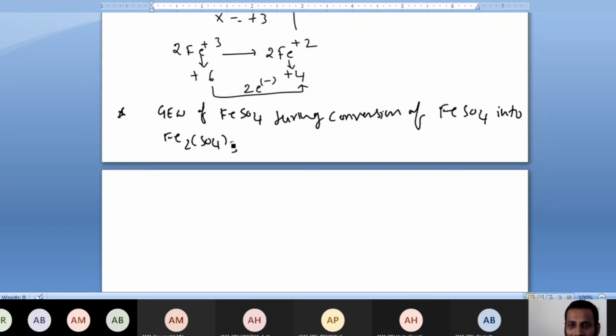Because in FeSO4, how many irons are there? That is important. Fe2(SO4)3 is not important for us; FeSO4 is important for us.